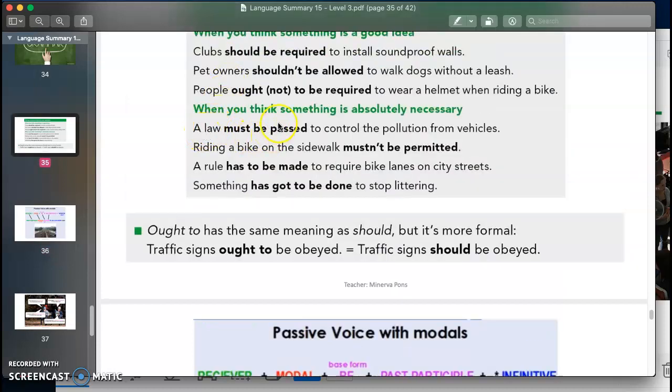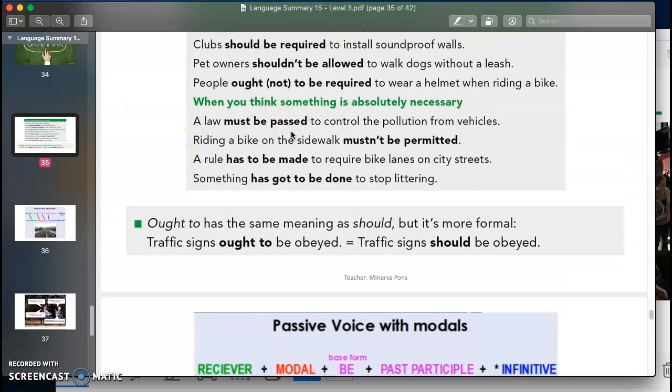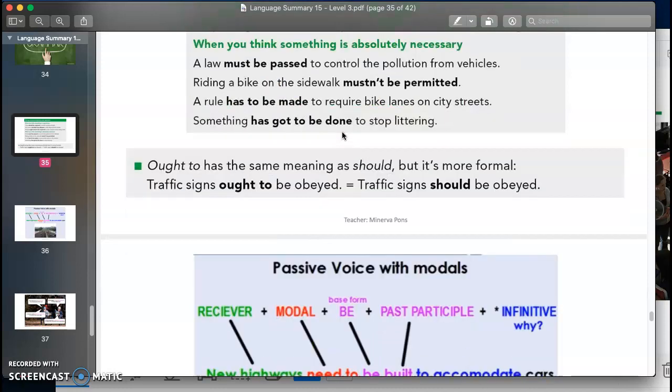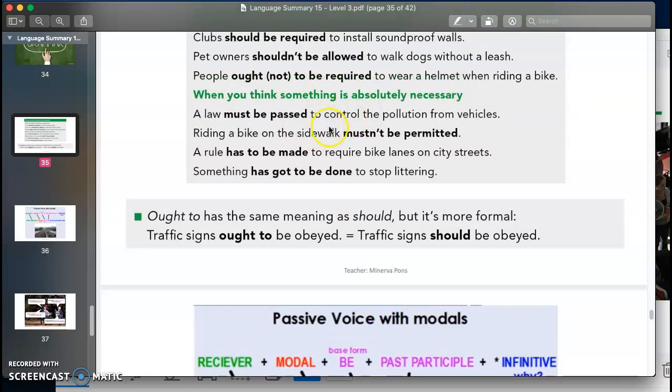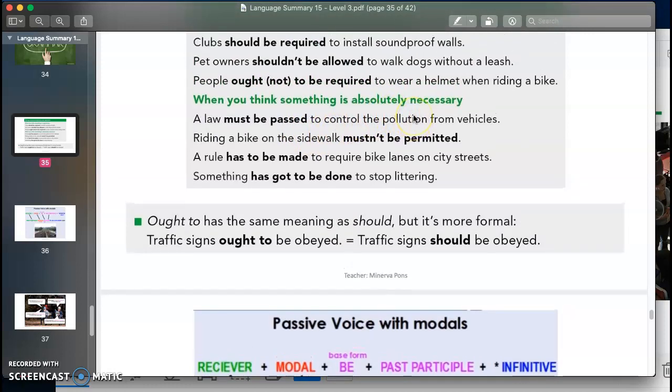For example, a law must be passed. So we have the receiver, a law. We have our modal, must. We have the base form of the verb be. A law must be, and then the past participle, passed. A law must be passed. And then my infinitive to express the reason why. A law must be passed. What for? To control the pollution from vehicles.